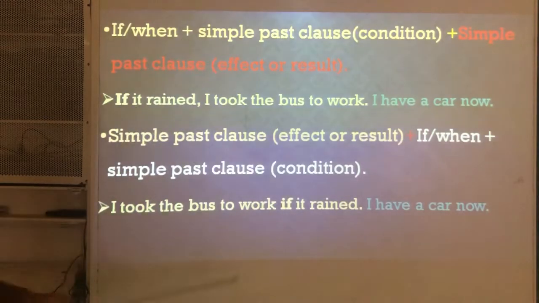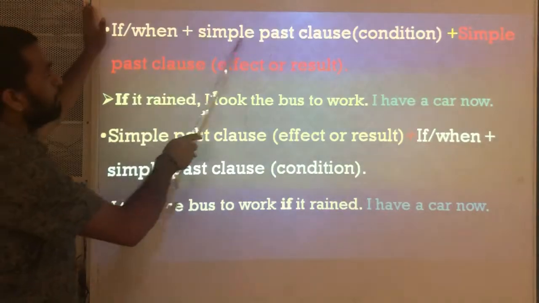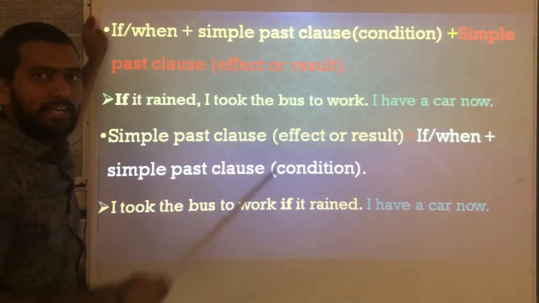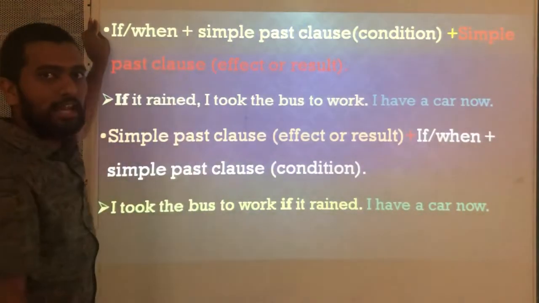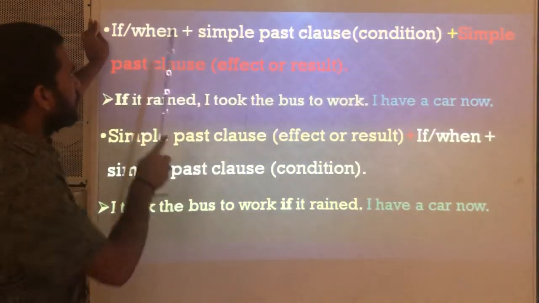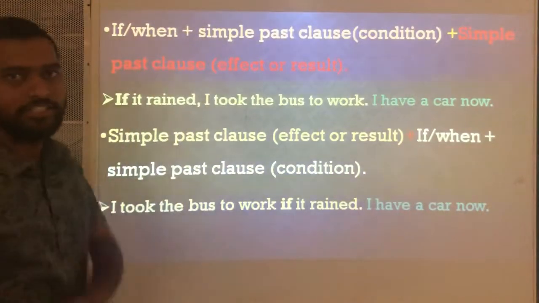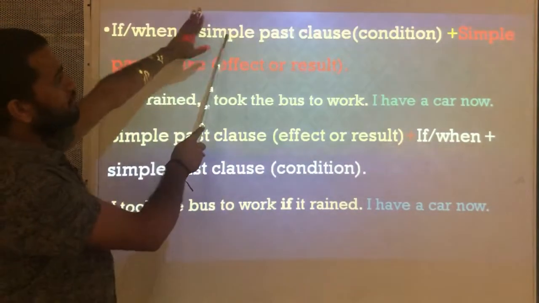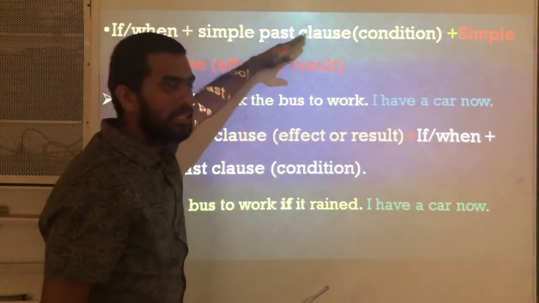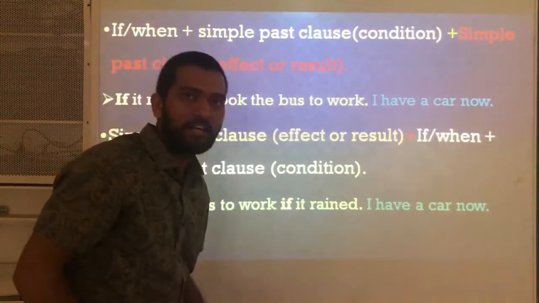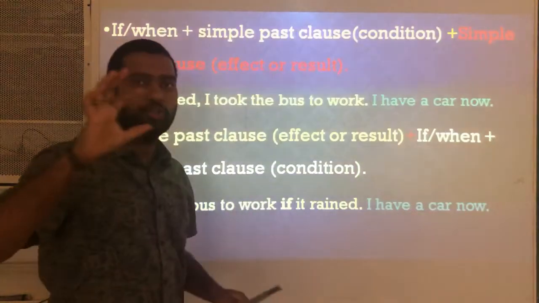So the structure is given along with the example. First look at the structure. If or when plus simple past clause. In present real conditionals, there is a simple present clause, yes or no? Now, in simple past real conditionals, in place of the simple present clause, we use a simple past clause because the action used to happen.